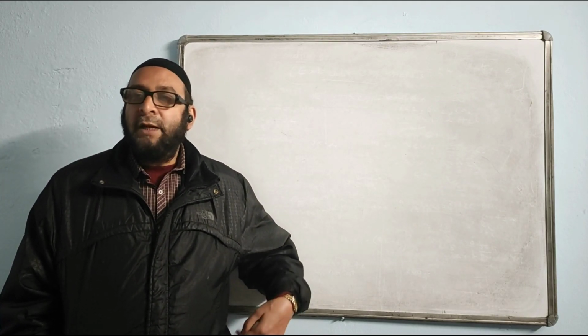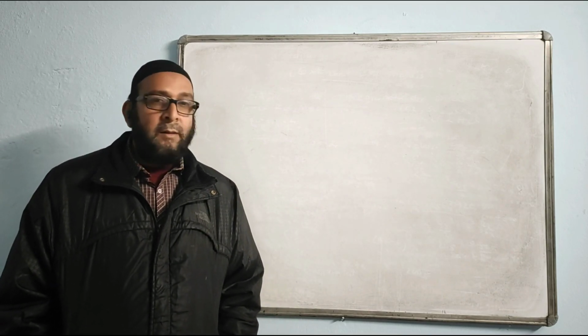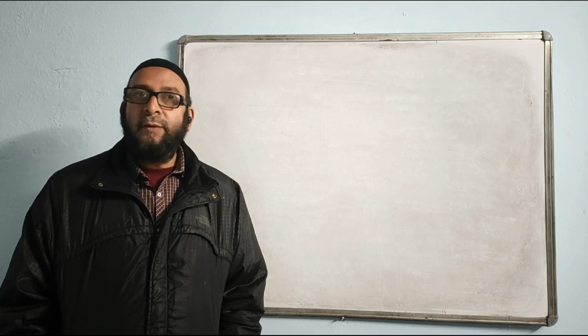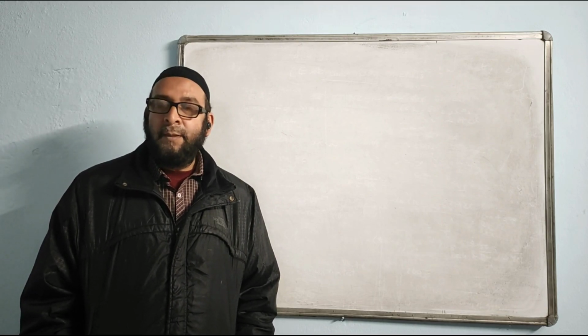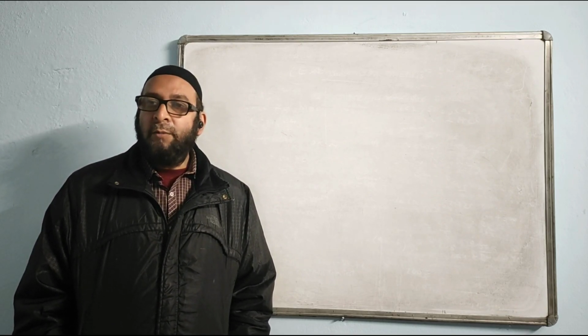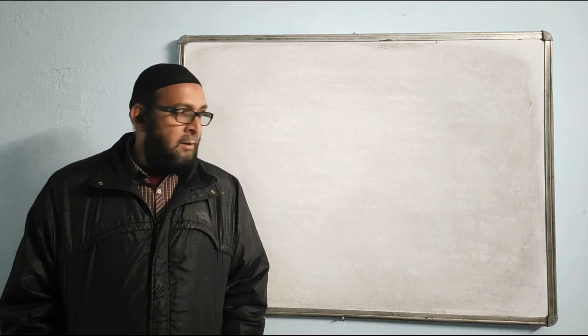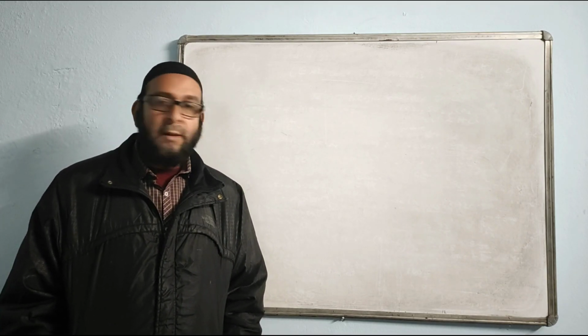Today you have to learn about nitrates. How are nitrates prepared? How do we make nitrates? The idea is very simple. Nitrates are formed by the reaction of nitric acid with a metal or metallic salt.